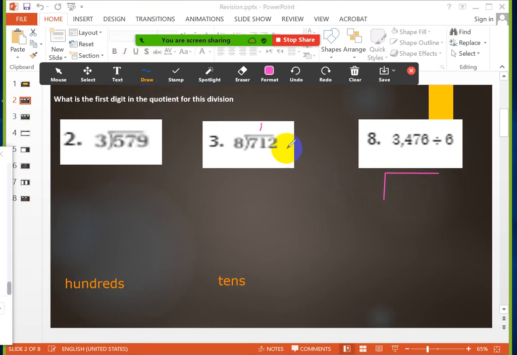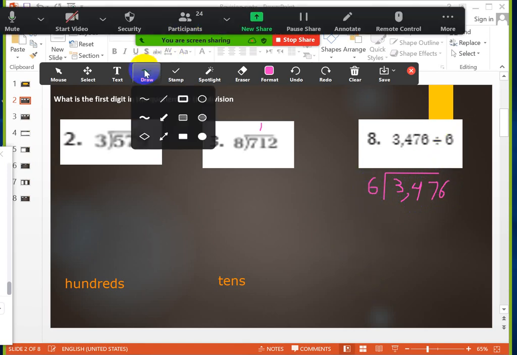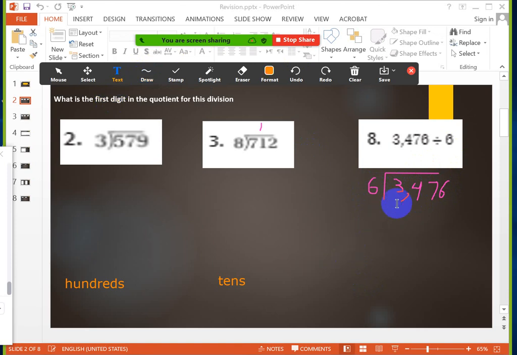Then I will write the dividend here, 3,476, and this is 6, the divisor. Now I want to find the first digit in the quotient.